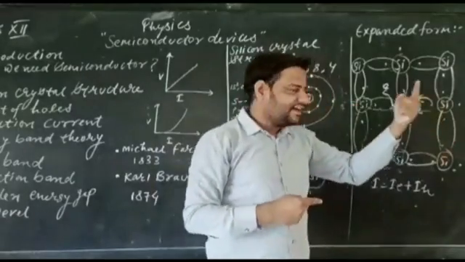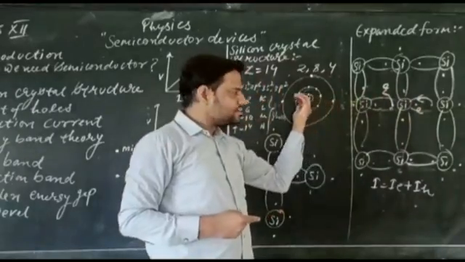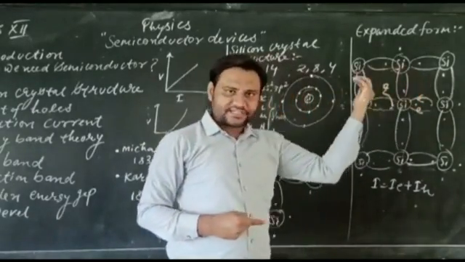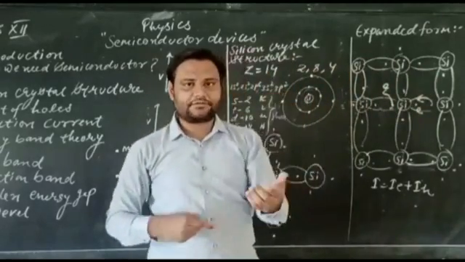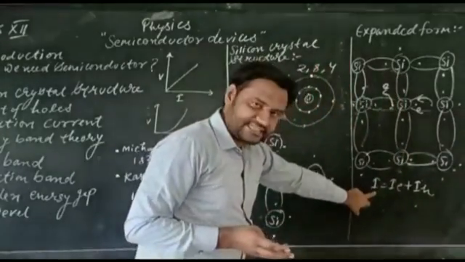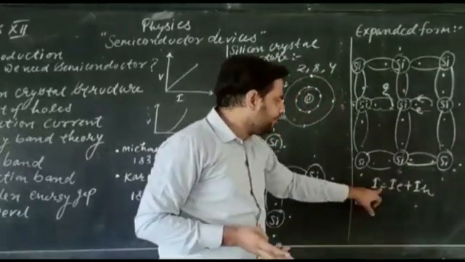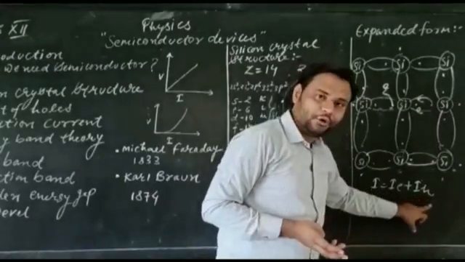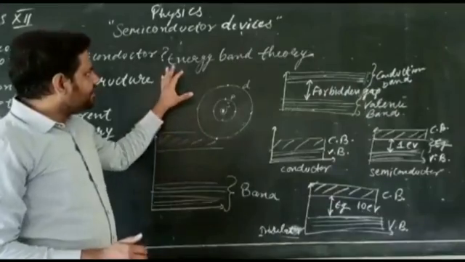So there is a motion of electrons and there is a motion of holes. When an electron is moving this side, holes are moving that side. In such a way, the current is produced due to the combined effect of electrons as well as holes. That's why I have written here I is equal to IE plus IH. That net current flows due to the electrons and due to the holes. That is called conduction current.